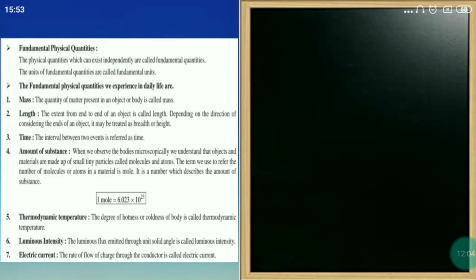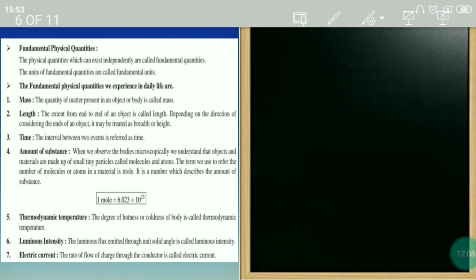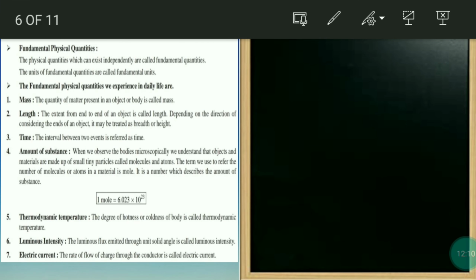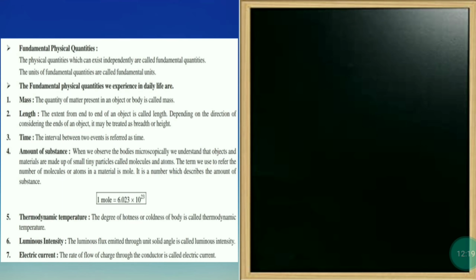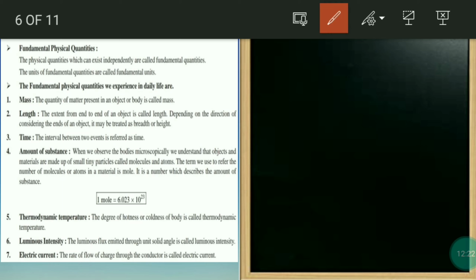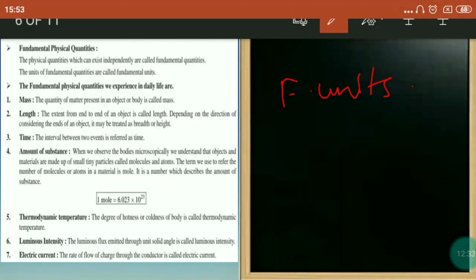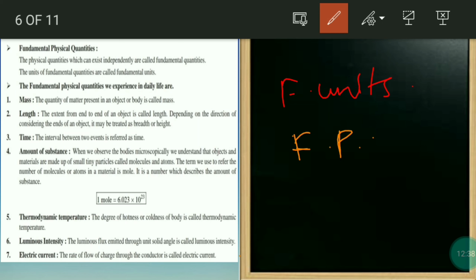Now next slide. Here we are learning fundamental physical quantities. Fundamental physical quantities are the quantities which can exist independently. They don't need any help. Whatever fundamental quantities there are, their units are said to be fundamental units. This is very essential before learning further. Clear? Now here you can see all the 7 fundamental physical quantities, as discussed earlier. Detailed explanation of all 7 is there, which we will discuss now.